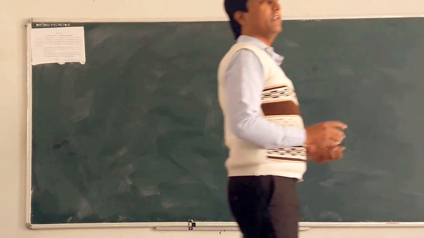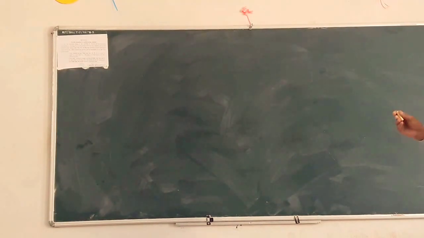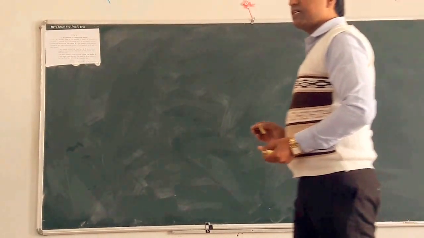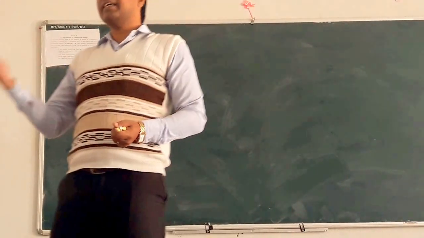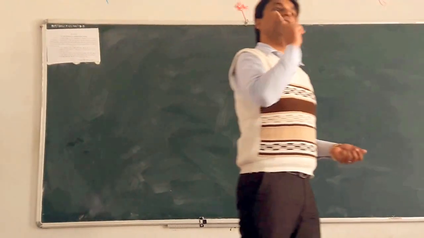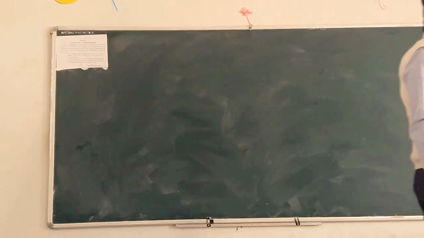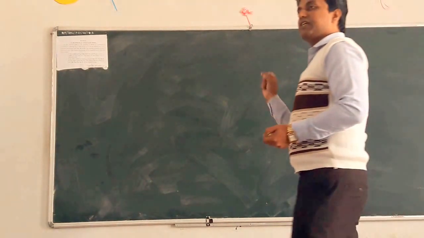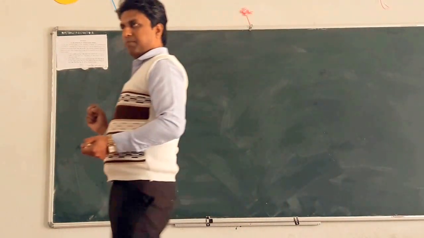We will start with the next point, that is string. So what is meant by string? String is nothing but an array of characters. It is an array, but it is only a one-dimensional array. In a string, it is not like the two-dimensional array concept. String is always a one-dimensional character array.